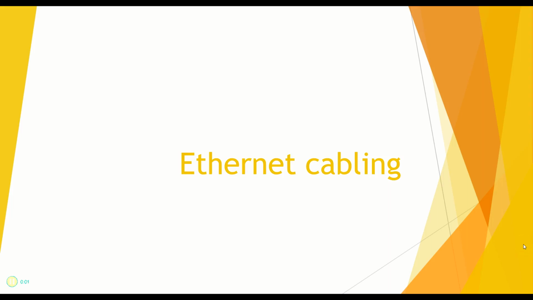I just want to make a few points about Ethernet cabling here. Now, we have mentioned already that Ethernet is not necessarily twisted pair like we think of it today. It can also occur over coax cable, for example, or other types of cable such as fiber. So just a few points about Ethernet cabling that we should look at.